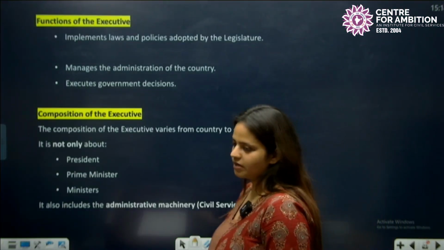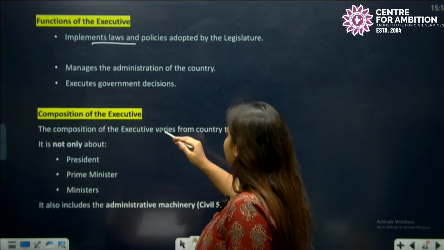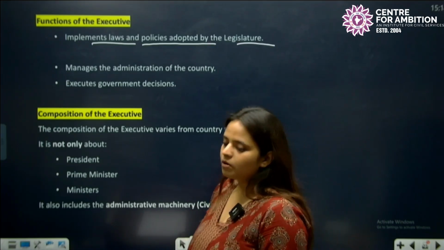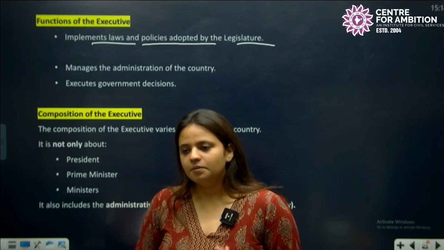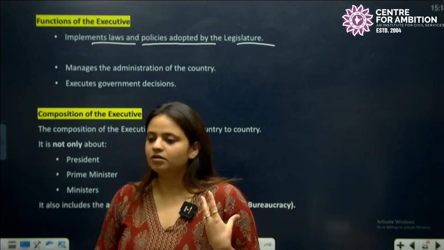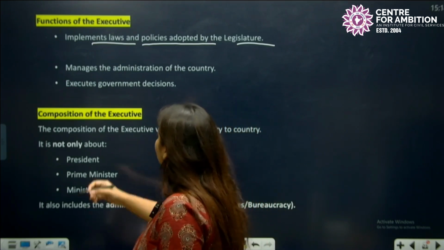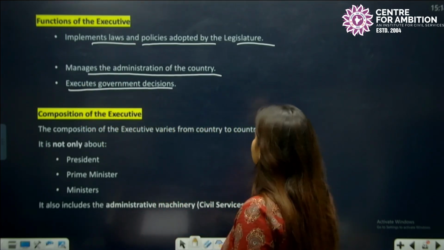What are the functions of the executive? It implements the laws. It implements the policies that are adopted by the legislature. Whatever policies and laws are made by the first organ of the government are implemented by the executive. It manages the administration of the country and it executes government decisions.